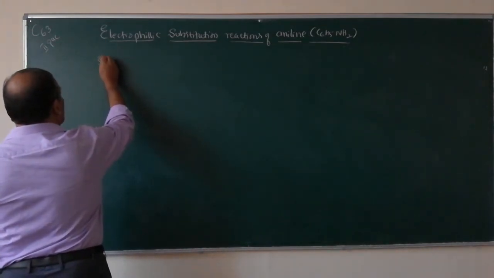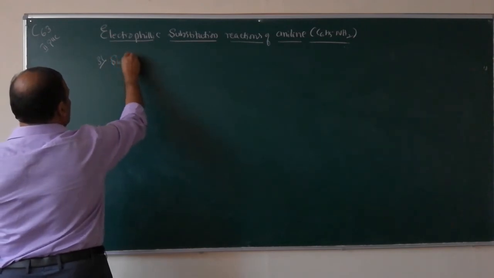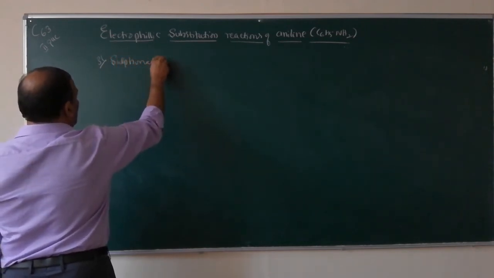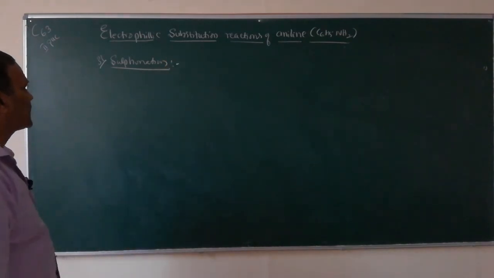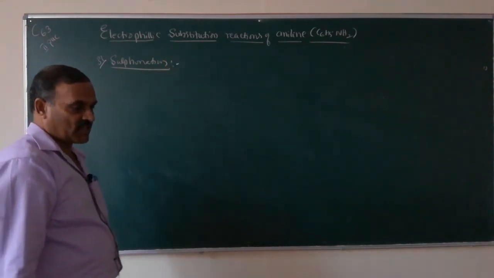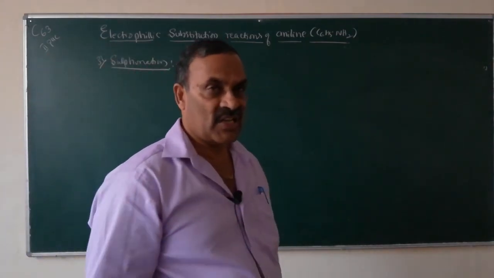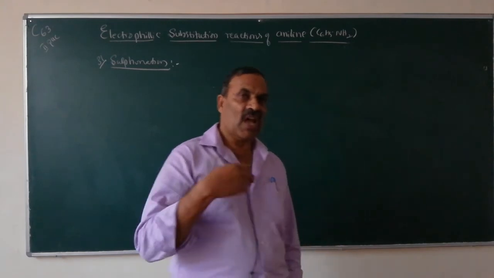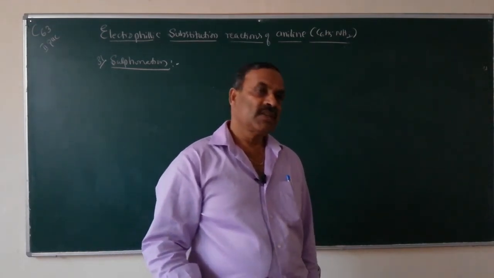The third one is sulfonation. What is sulfonation? Reaction with sulfuric acid is known as sulfonation. Reaction with nitration mixture is known as nitration. Reaction with halogens is known as halogenation. Is it not?